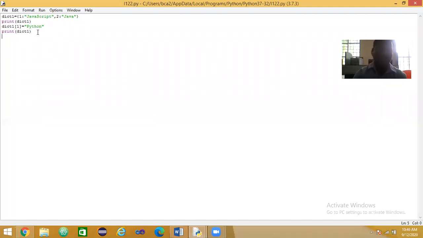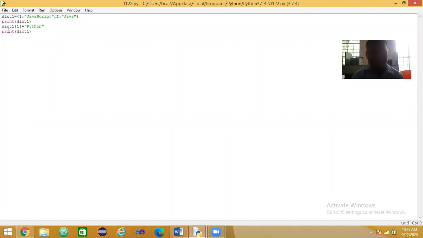See, I am saying it is mutable. It means that we can change the value of a key. See, dict of key value, here it is not an index value, which is equal to Python, I am assigning.